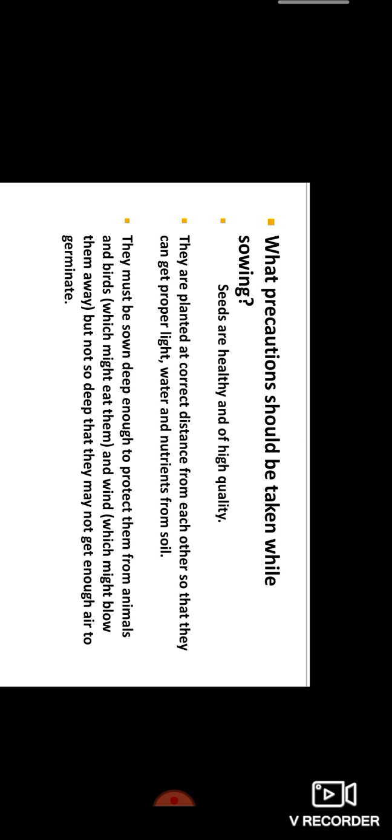What precautions should be taken while sowing? First we select the healthy seeds, right? Next, the seeds should be healthy and of high quality also. Next, they are planted at the correct distance from each other so that they can get proper light, water and nutrients from the soil.